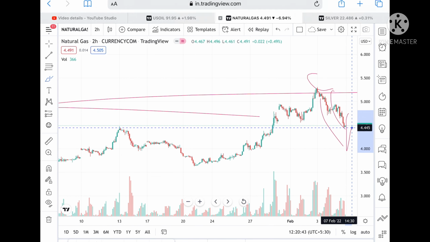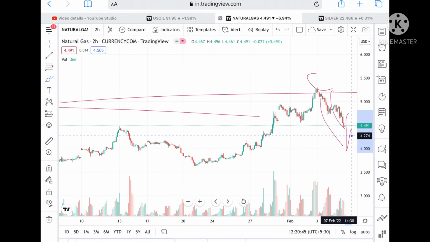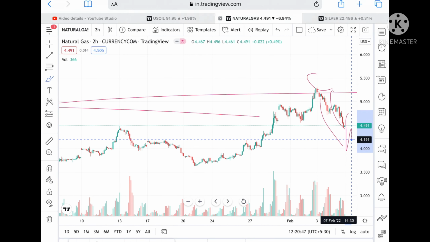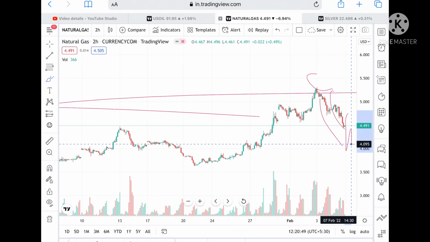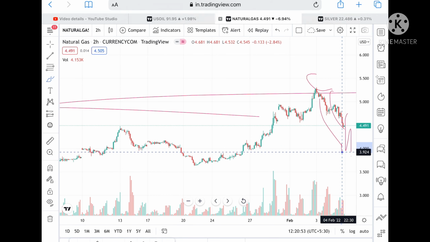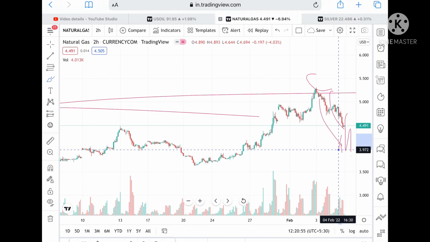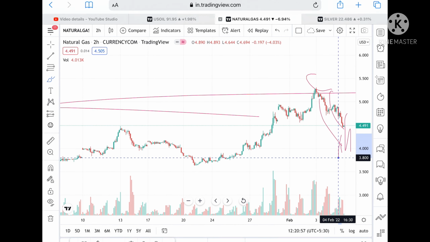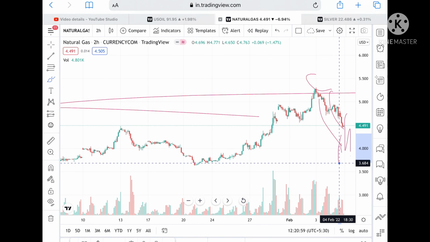Okay, so 4.445 is a strong support. If it goes below this level, we can see a level of 4.191, and from there we can see a level of 3.924. Okay, and if it didn't sustain this level, we can see a further fall towards a level of 3.800, and once it goes below this level, we can see a level of 3.684.